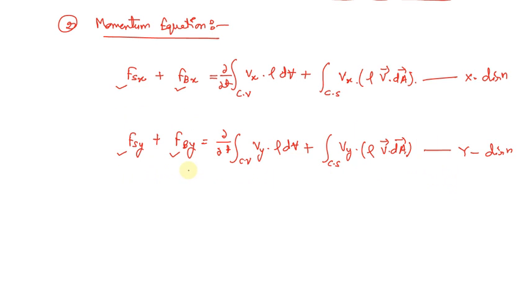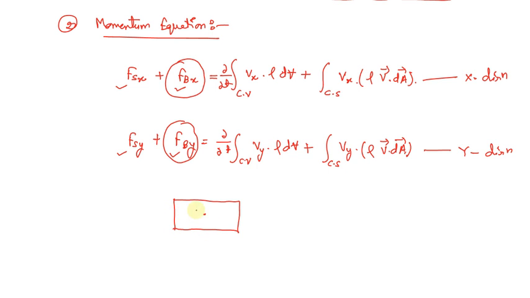And here one thing that I need to tell you is about the body forces. What actually the body forces are, because these 2 forces will be in different directions. Now let's say this is a particular body.